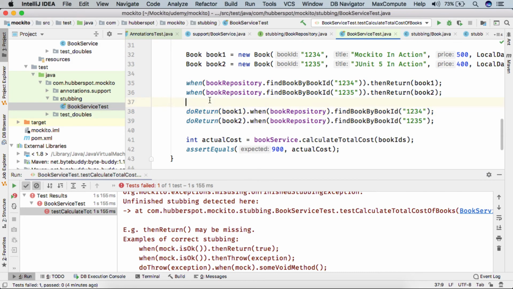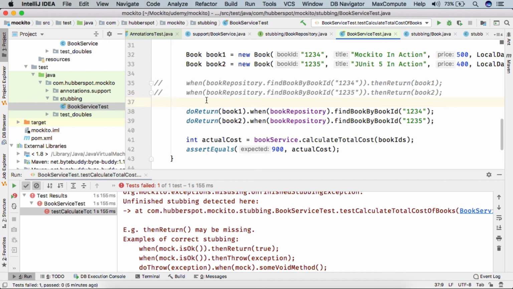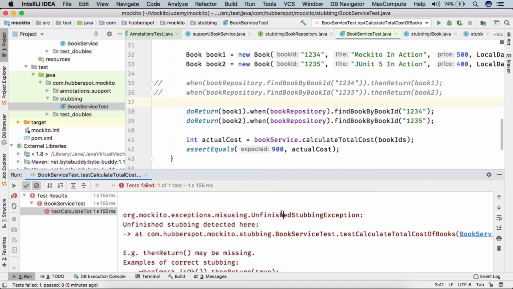So friends, we need to be careful while using when then return and do return with when, because it looks like they are the same method but they are actually not. So one method takes a method call which we actually want to stub, another takes the mock, and on top of that we call the method which we want to stub. So friends, this was the slight difference between the two approaches. And in this lecture we saw a very common exception, UnfinishedStubbingException.